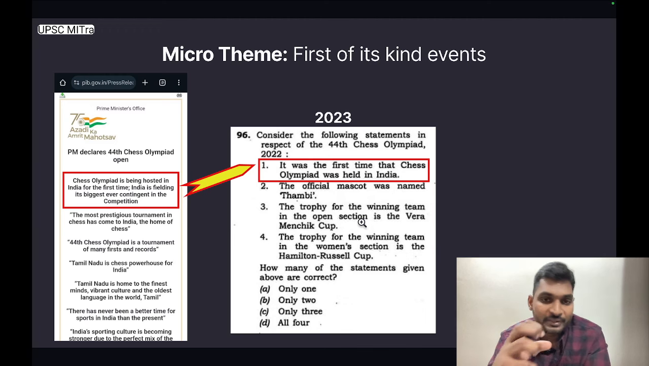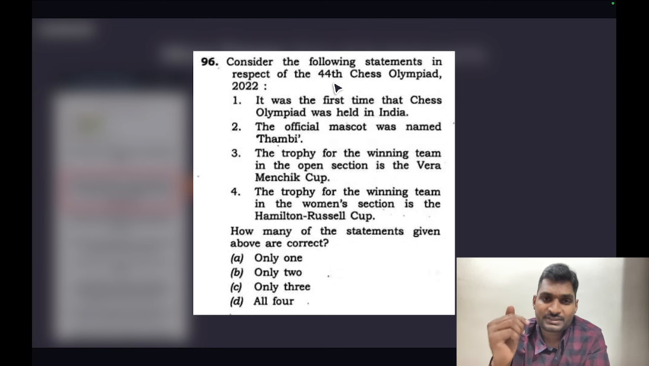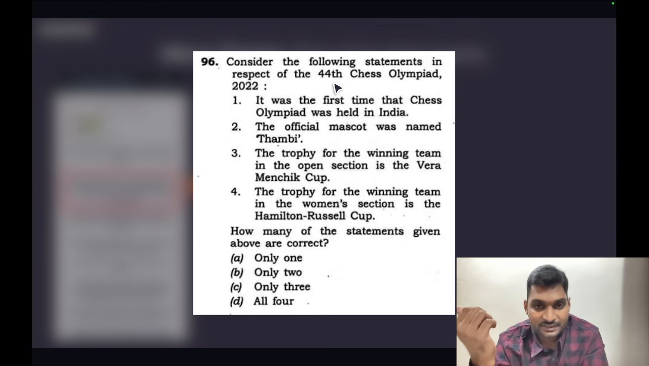UPSC picked this information but framed a level 3 question. Let's understand how. Consider the following statements in respect of the 44th Chess Olympiad 2022. Statement 1, it was the first time that Chess Olympiad was held in India. This is correct. This can be drawn from the PIB press release. Statement 2, the official mascot was named Thambi. This is correct, but this was not given in the press release.